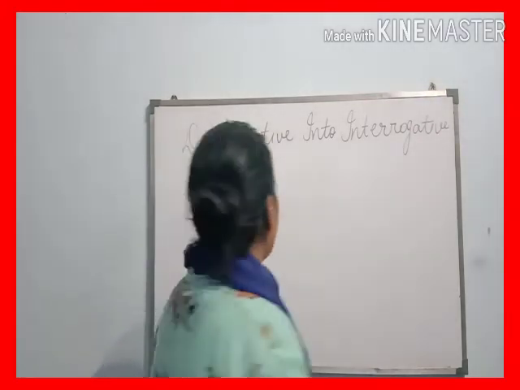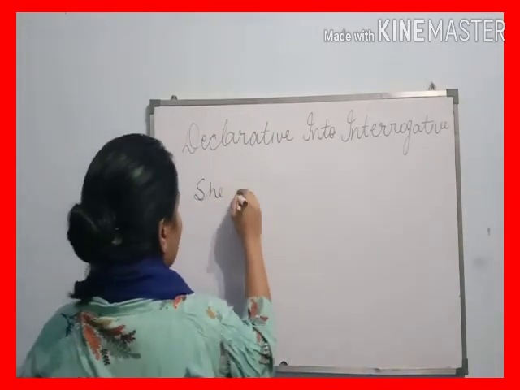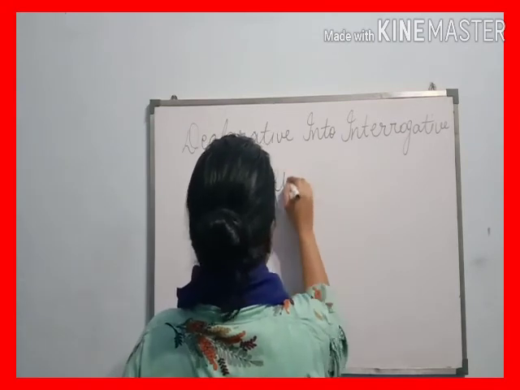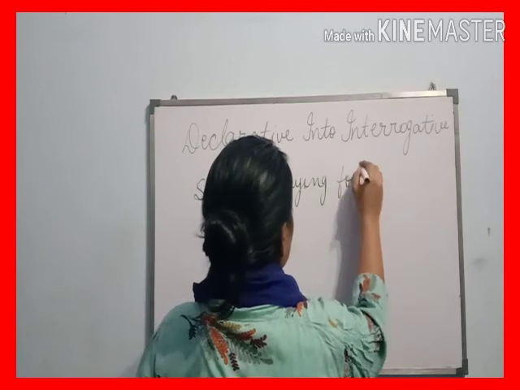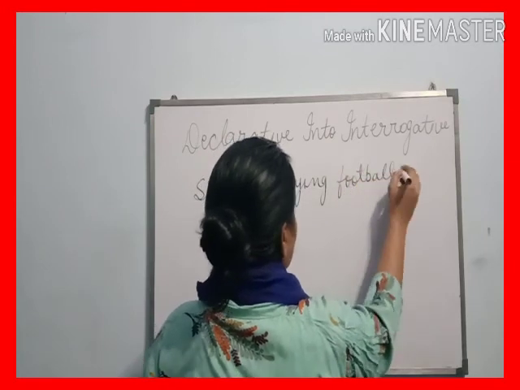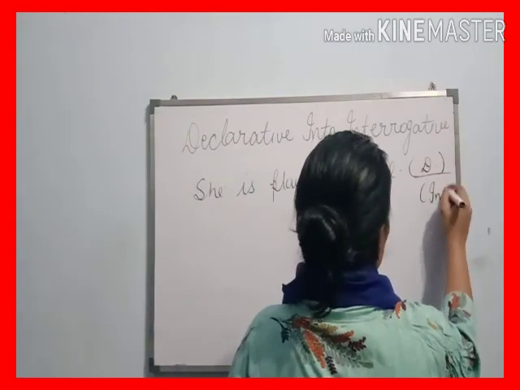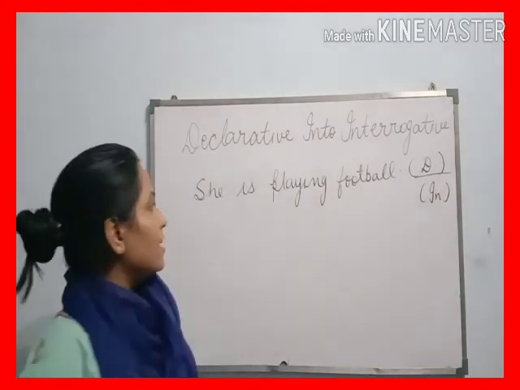Let's do it. I write here one sentence: she is playing football. As you know, this is a declarative or positive sentence and we convert it into an interrogative. How do we do this? Let's see.